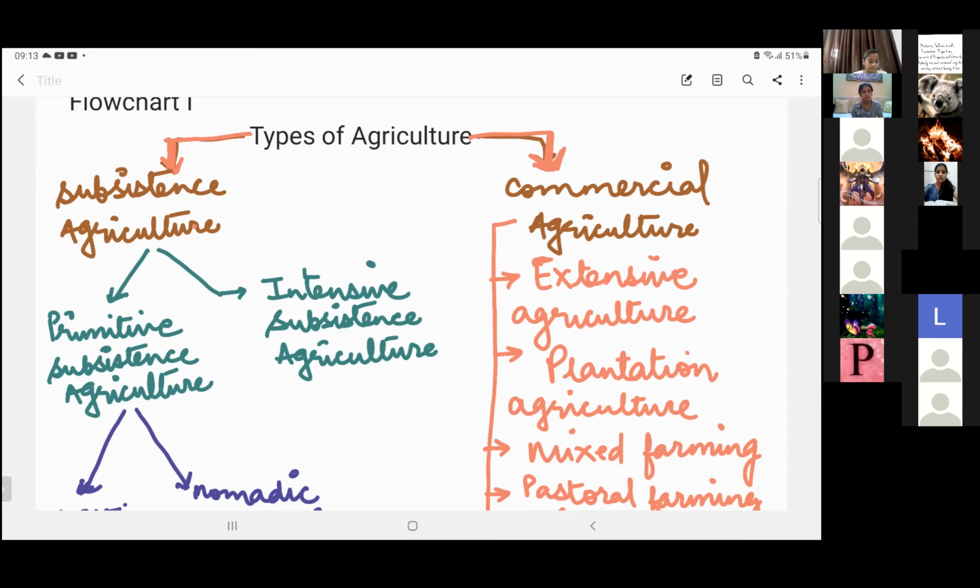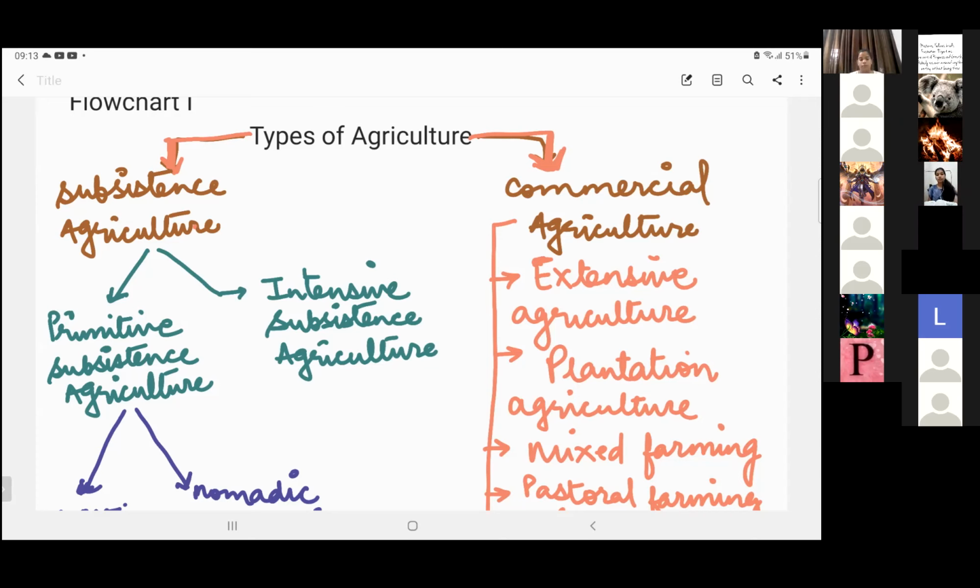Required amount. Sufficient or required amount that is needed for the daily survival, or something that is required in very less amount for the survival, right? And when we talk of subsistence agriculture, we actually mean that subsistence agriculture is a practice where the food crops are grown only for the consumption within the family, right?